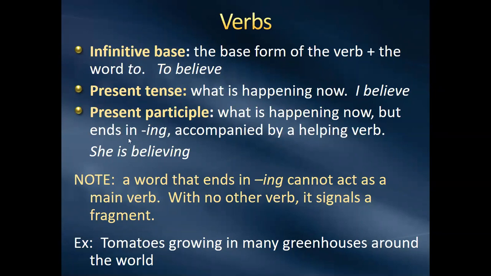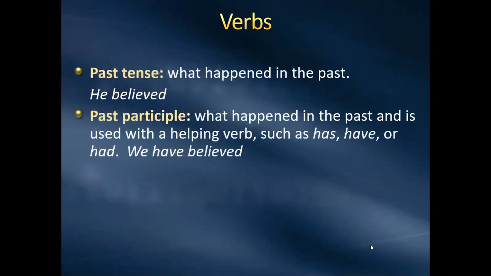And I just want to point out that a word that ends in ing cannot stand on its own. With no other verb, it signals that that's just a sentence fragment. So here's an example. Tomatoes growing in many greenhouses around the world. That's not a complete thought. It needs to tell you something more about the tomatoes before it makes sense.